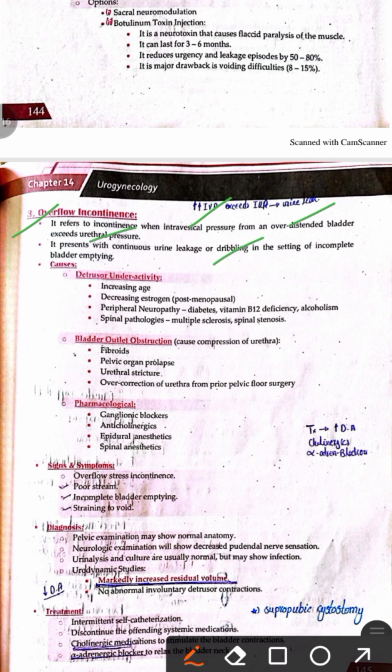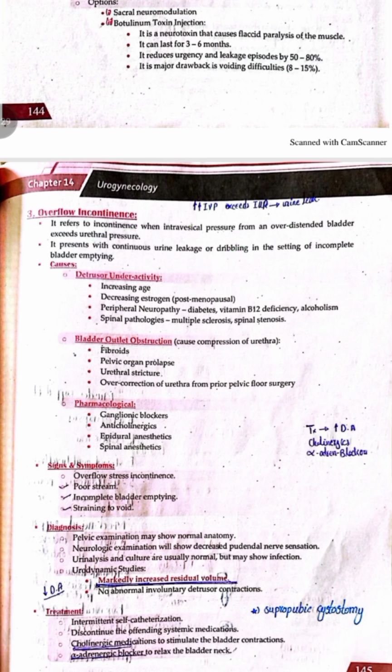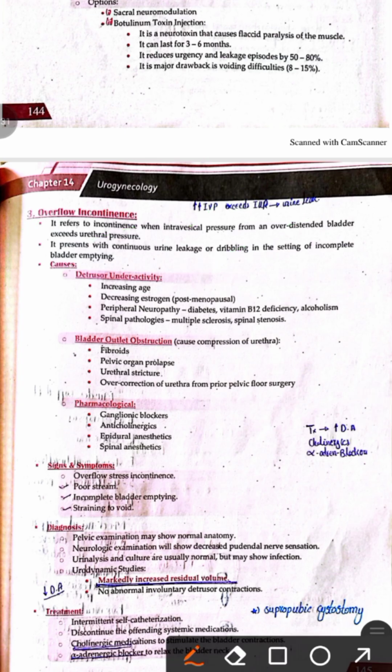The causes of overflow incontinence include decrease in the detrusor muscle activity. There may be bladder outlet obstruction or certain drugs that cause inhibition of the detrusor muscle activity and will lead to the accumulation of the urine in the bladder and cause the overflow incontinence. So the causes of detrusor underactivity include advancing age, decrease in the estrogen in postmenopausal women, or the peripheral neuropathy that occurs in diabetes, B12 deficiency, and the spinal pathologies that include multiple sclerosis and spinal stenosis.